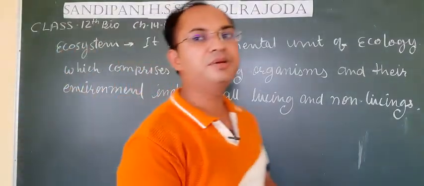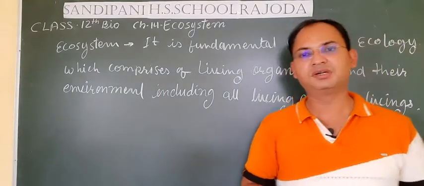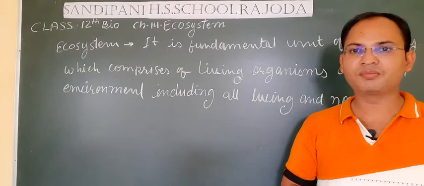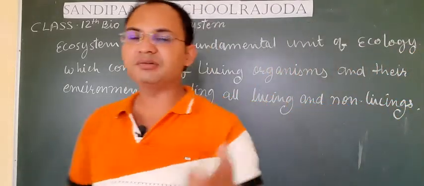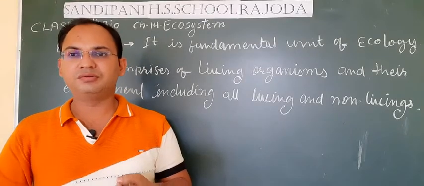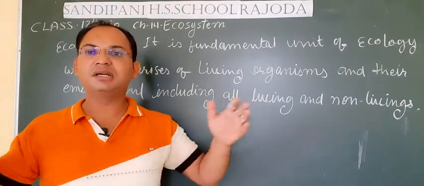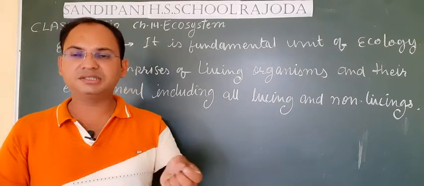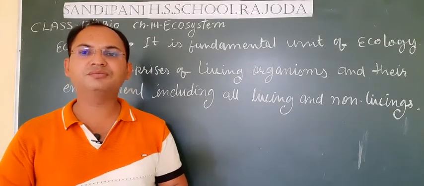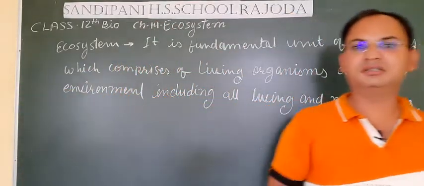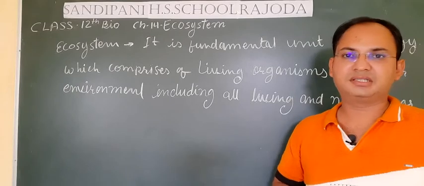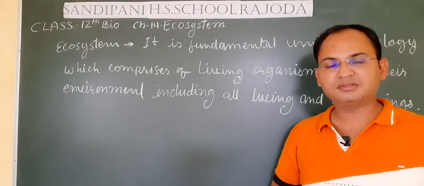Now students, what may be the size of an ecosystem? Practically, we can say that an ecosystem may be a single drop of water to the largest, including the earth. Earth itself is an example of an ecosystem. Let's see how. In a drop of water, there may be so many bacteria, viruses, and phytoplanktons.